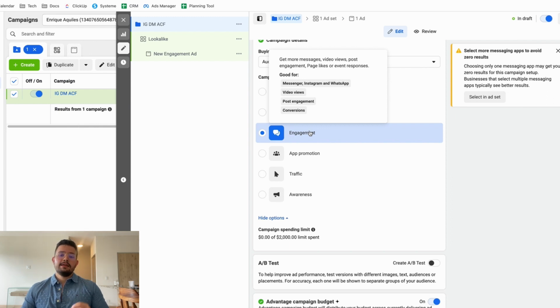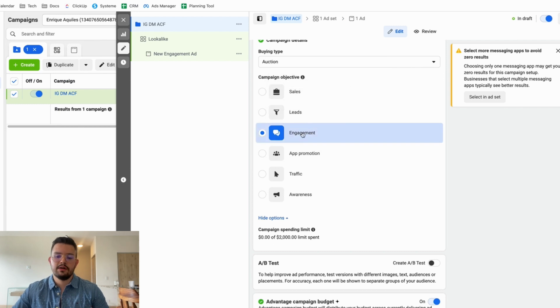The reality is that Meta is very good at deciding who to show your ads to depending on the objective. And if your objective is engagement, what is going to happen is that you're going to be shown to people who are most likely to engage, aka comment on your ad or raise their hand so that you can have a conversation going on. And that's why we actually want to use the engagement objective, okay?